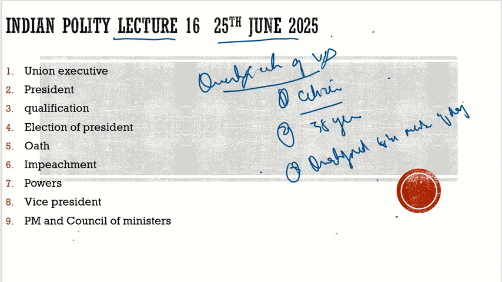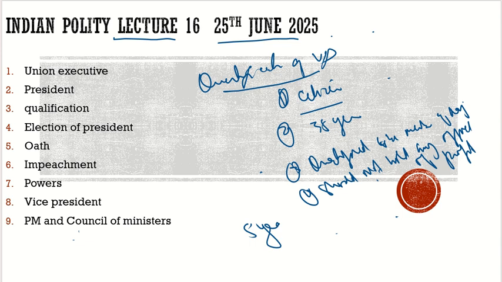And he also should not hold any office of profit. So this is the qualification, and other terms of the office: he will stay there for 5 years.